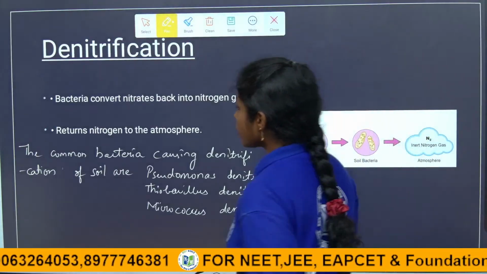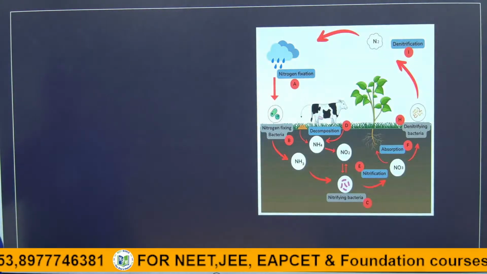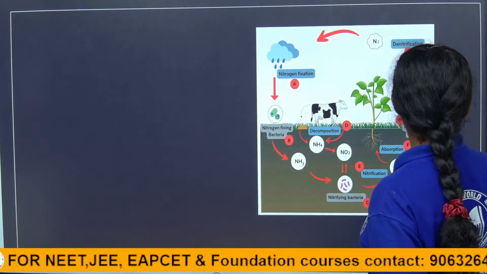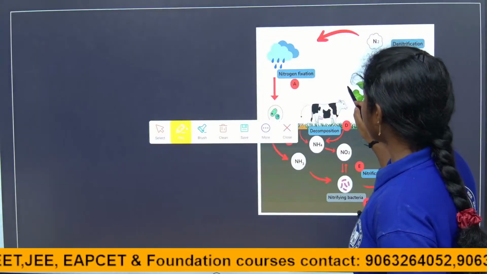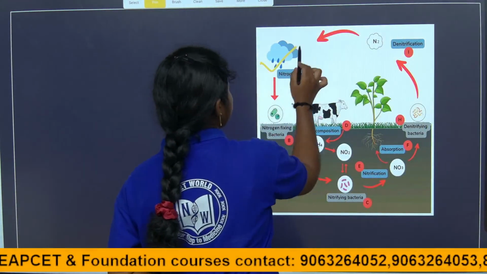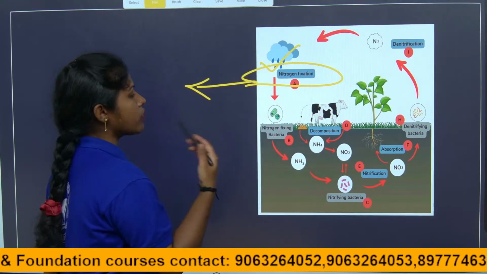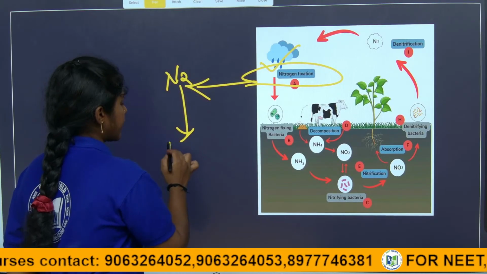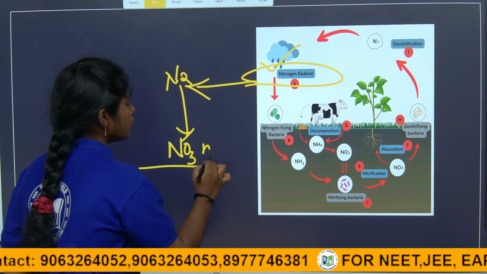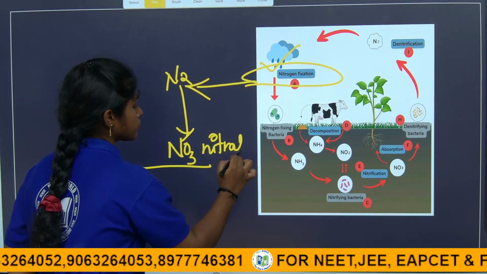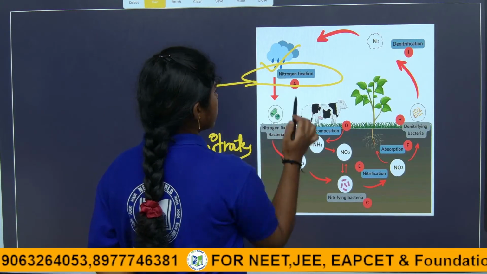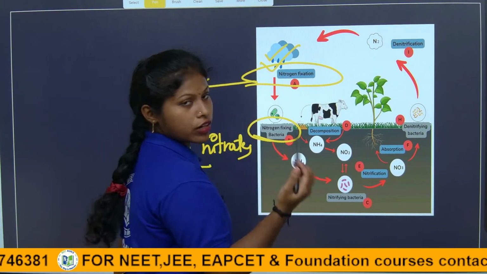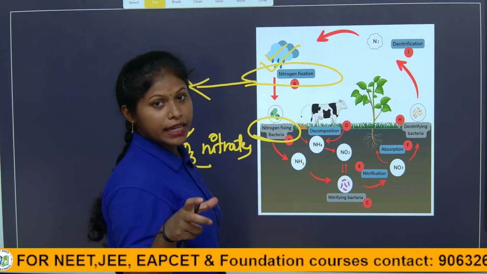So here I have given a beautiful picture, children. See here, the first step is nitrogen fixation. Okay. In nitrogen fixation, what will happen, children? The nitrogen converts into nitrates. Nitrogen fixation happens by lightning also, and nitrogen is also fixed biologically, directly by plants like leguminous plants.